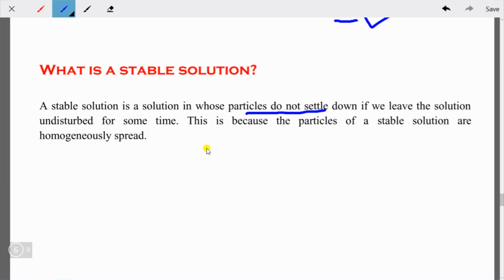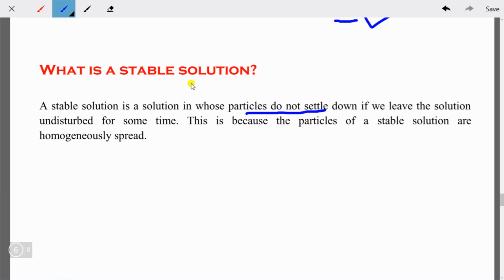Then if you keep it somewhere and leave the solution undisturbed for some time, you will see the soil particles settled at the bottom of the jar or the container where you made the solution. That means they are not making a homogeneous mixture; the particles are not mixed with each other. So in this case that will not be a stable solution.